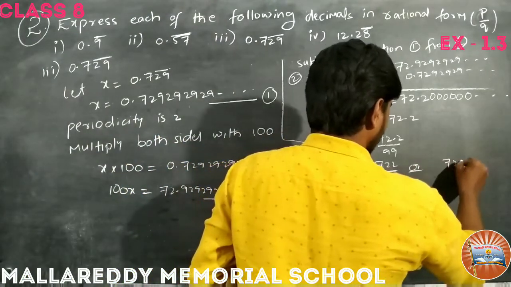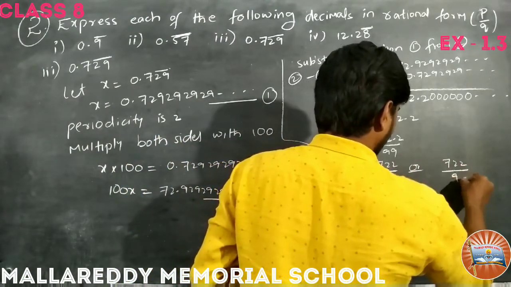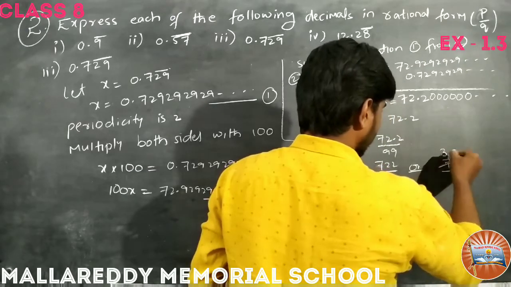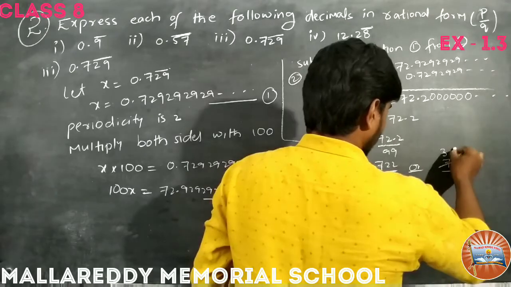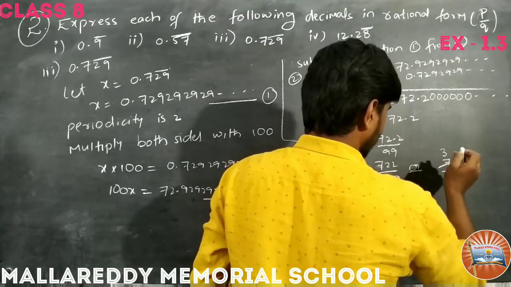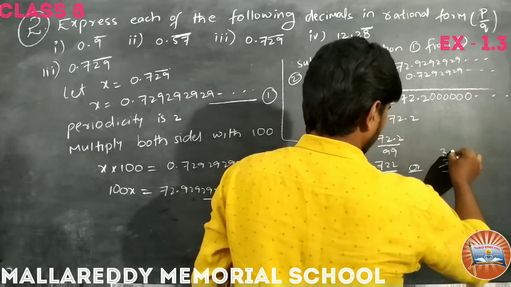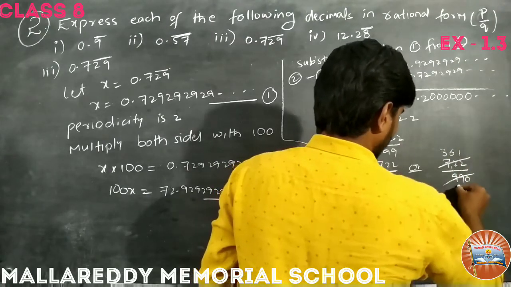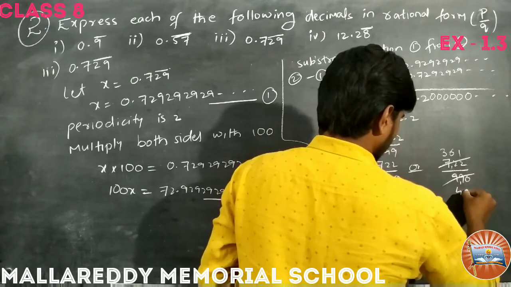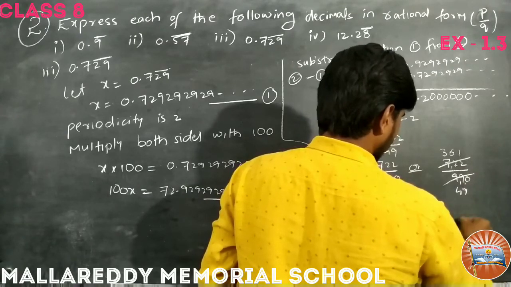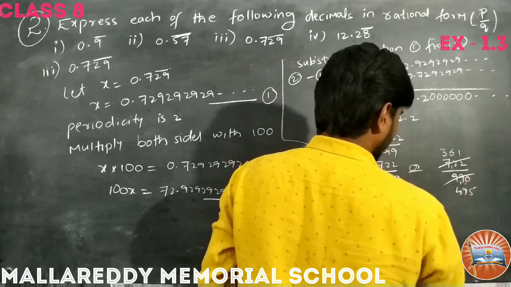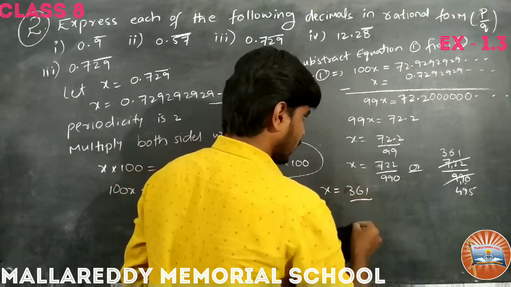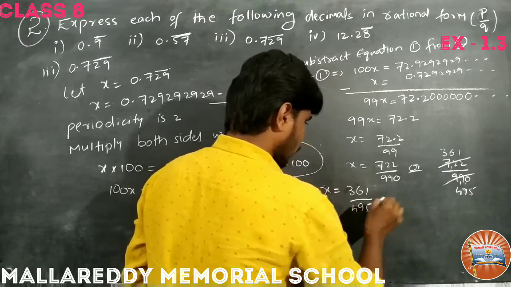So we can simplify this also. 722 by 990. So 2 3s are, and 2 6s are, 2 1s are, 2 4s are, 2 9s are, and 2 5s are. So what becomes? x equals 361 by 495.